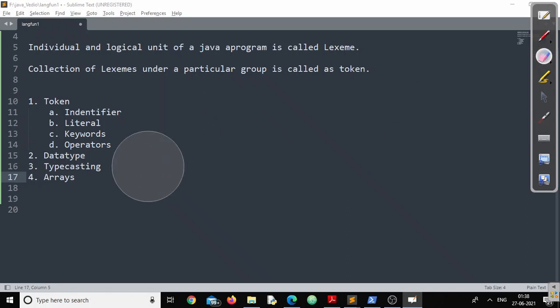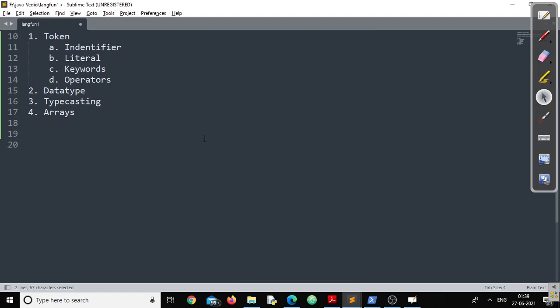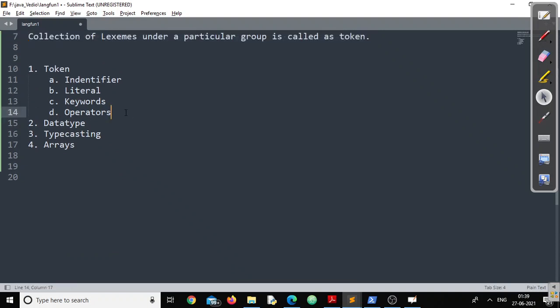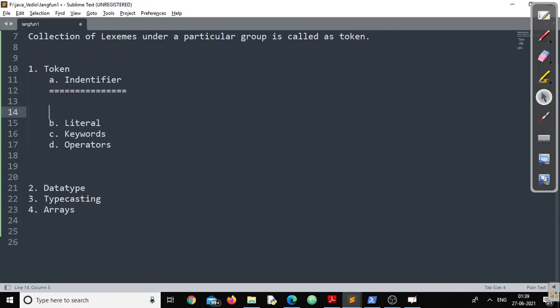Today we'll be concentrating on only one token, that is identifier. Right? So now let me summarize what we have covered just now. We could understand what a lexeme is. We could understand what a token is. Then under token we have four different tokens offered by Java, right? In that series, the first thing is identifier.